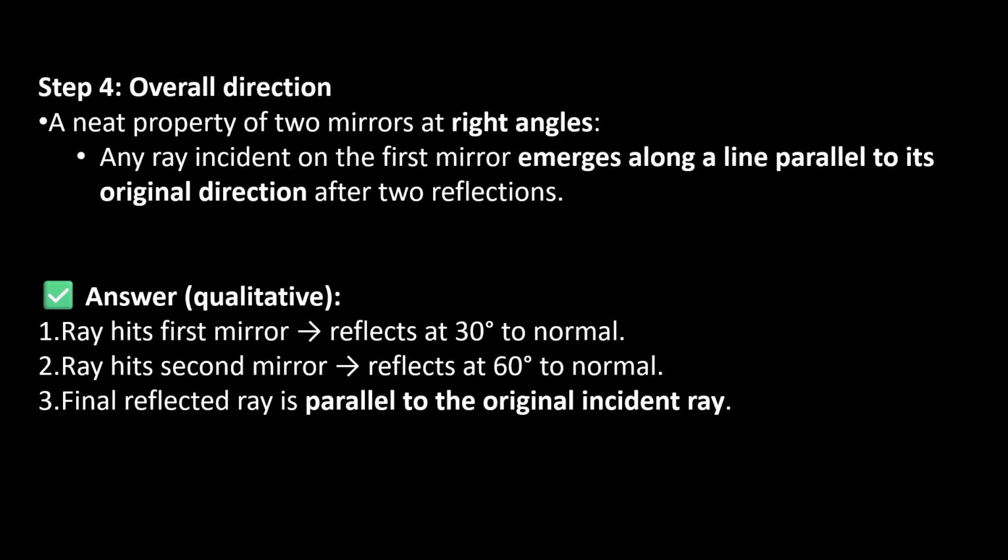Answer: the ray hits the first mirror and reflects at 30 degrees to the normal. The ray hits the second mirror and reflects at 60 degrees to the normal. The final reflected ray is parallel to the original incident ray.